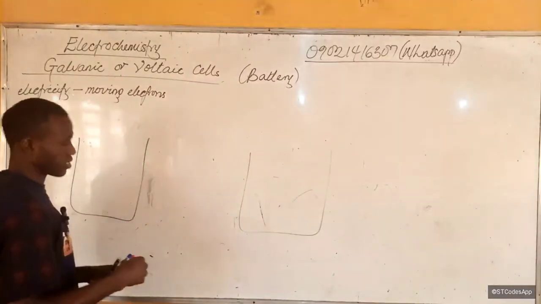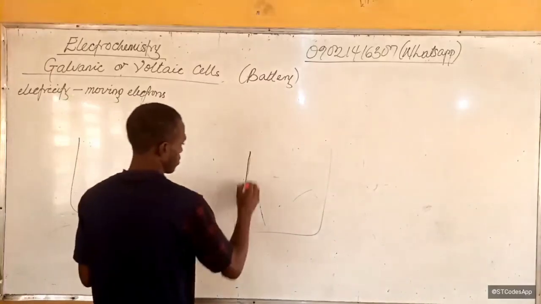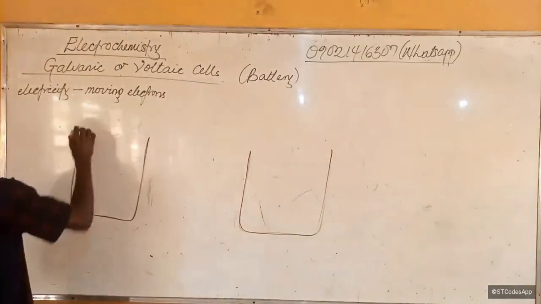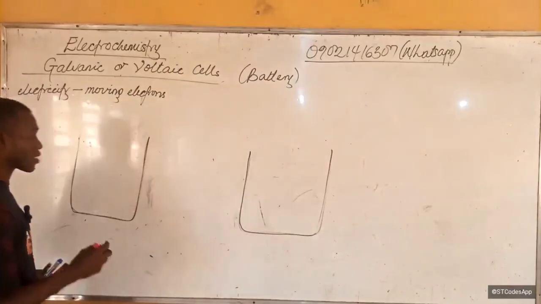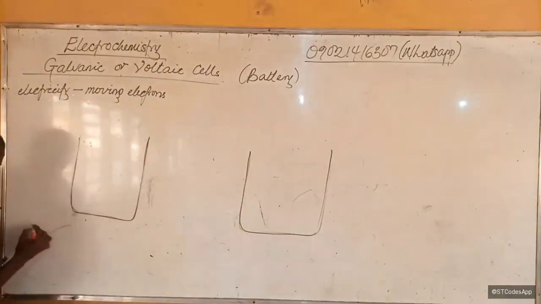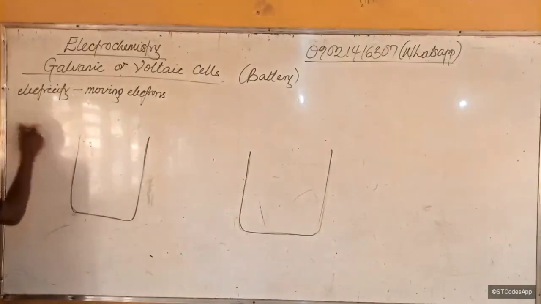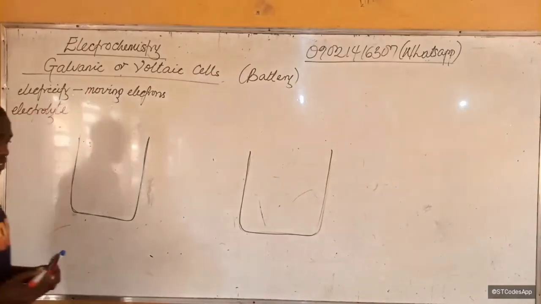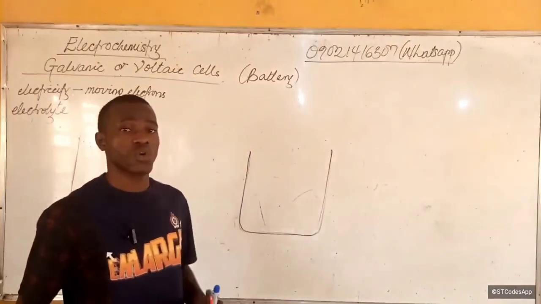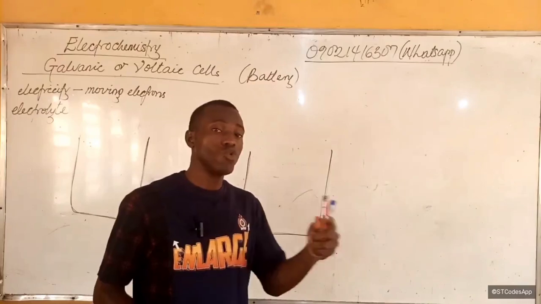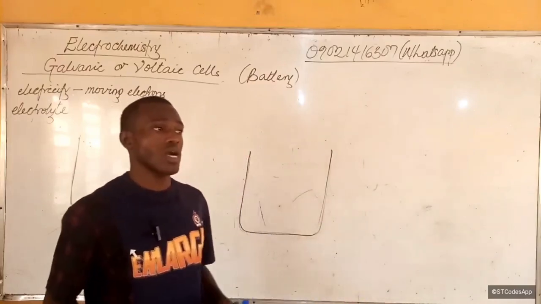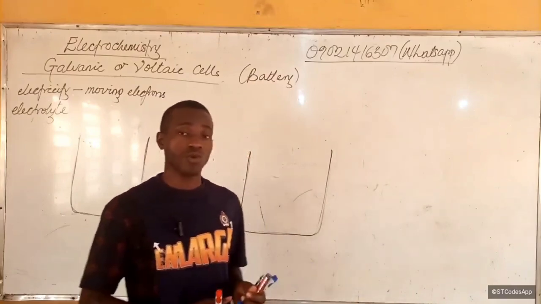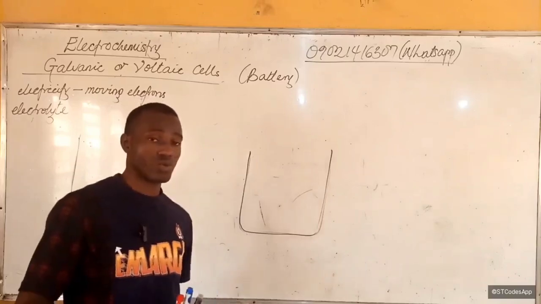In both containers, we'll have what is known as an electrolyte. So we have the electrolyte first. Now, an electrolyte is a substance that can conduct electricity in its solution. It is a solution or molten form of a compound that can conduct electricity. So molten form, because most of our cells we call dry cells.